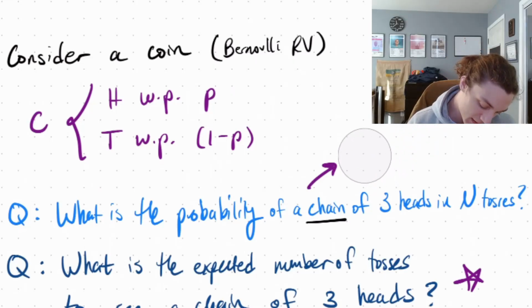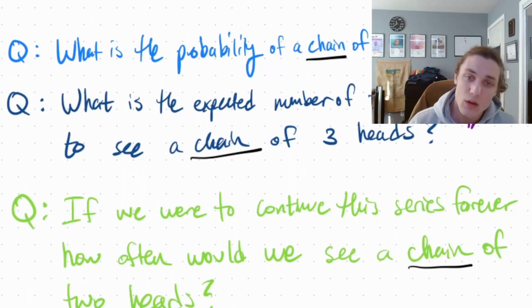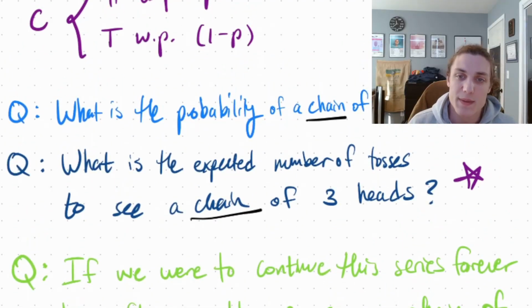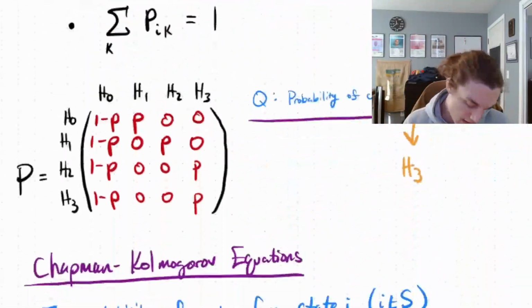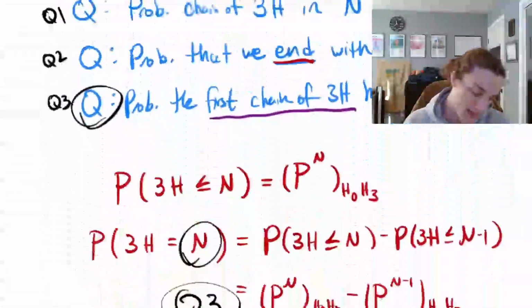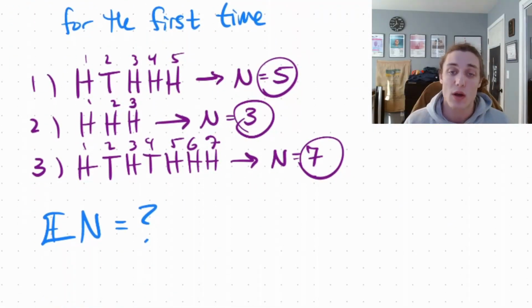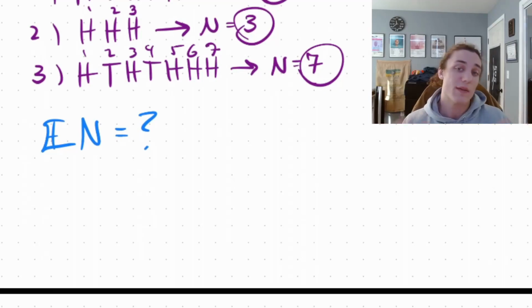So in this case, what are the number of tosses that we can expect? Well, technically this could go on forever, right? We could just keep flipping tails in succession to infinity. So we have to take that into consideration. We need a different approach. What we're going to do is we're going to do a first step analysis. We're going to start from a chain of nothing. We don't have any heads. And then we're going to try to build this idea of recursion. And then hopefully we're going to be able to construct some sort of solution for this expectation of n.